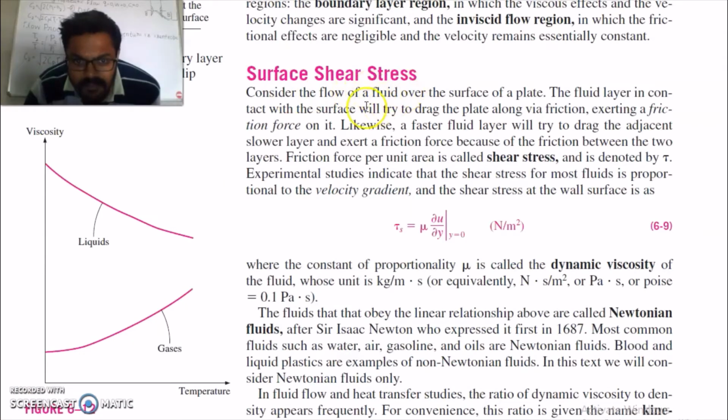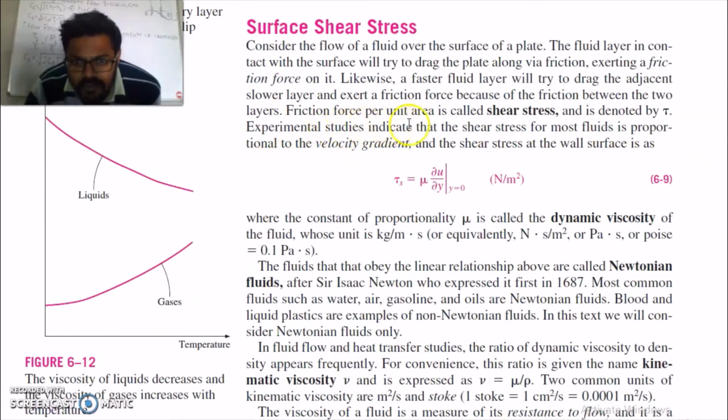Surface shear stress. Consider the flow of a fluid over the surface of a plate. The fluid layer in contact with the surface will try to drag the plate along by friction, exerting a friction force on it. A faster fluid layer will try to drag the adjacent slower layer and exert a friction force because of the friction between the two layers. Friction force per unit area is called shear stress, which is denoted by tau.